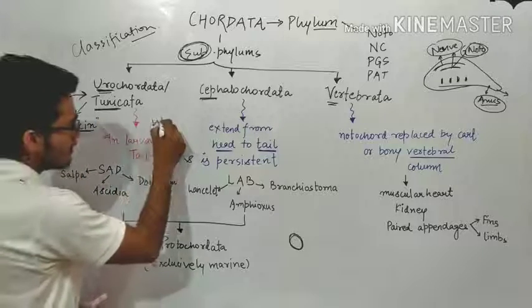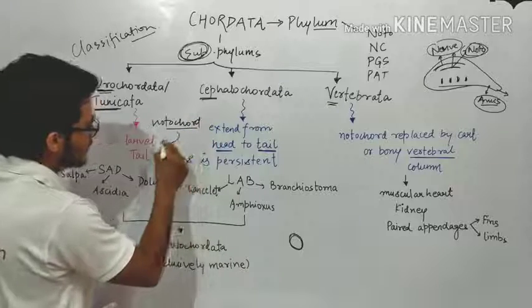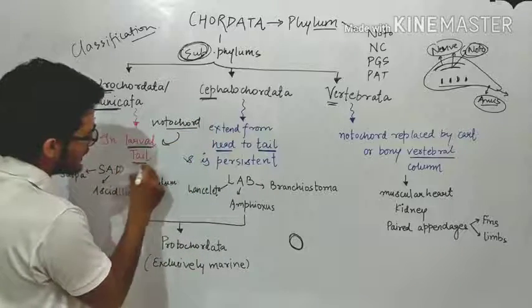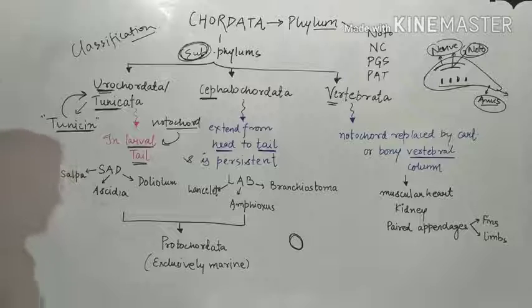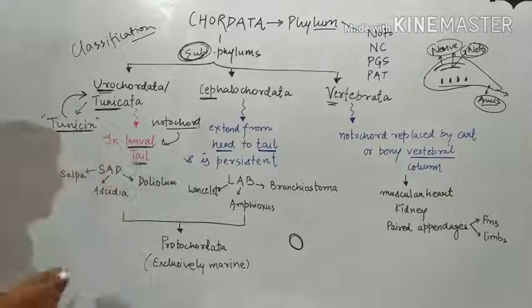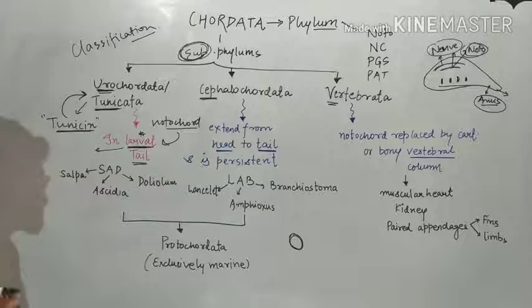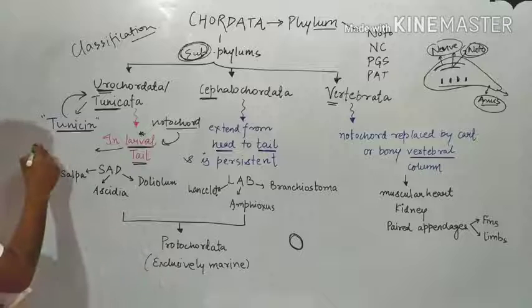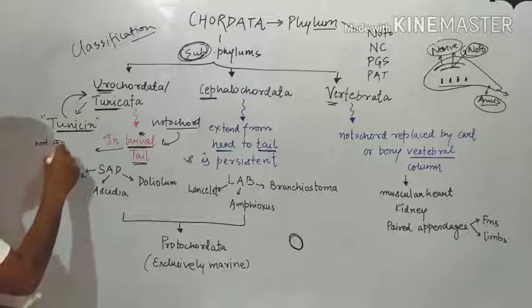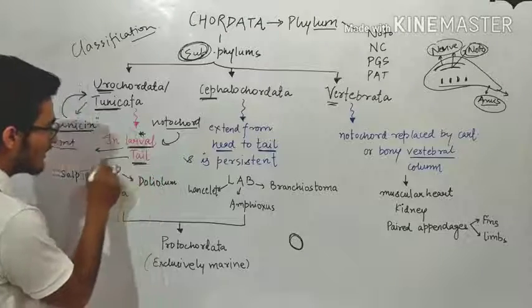The notochord is present only in the larval tail. Now there are different things which are very noticeable. Larval tail means that these are present in the larva. It means that in most cases these are not present in adults. This is the first conclusion. The second one is tail.